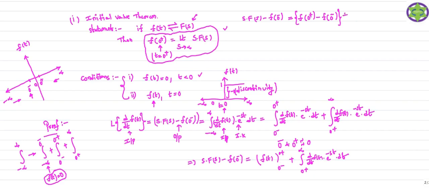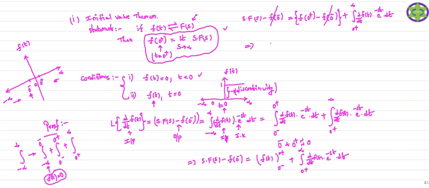So next we have the integral from 0 plus to infinity of the first order derivative of f of t into e power minus st dt. Now if you observe the right hand side and left hand side expressions, f of 0 minus is common, therefore on both sides we cancel out f of 0 minus.